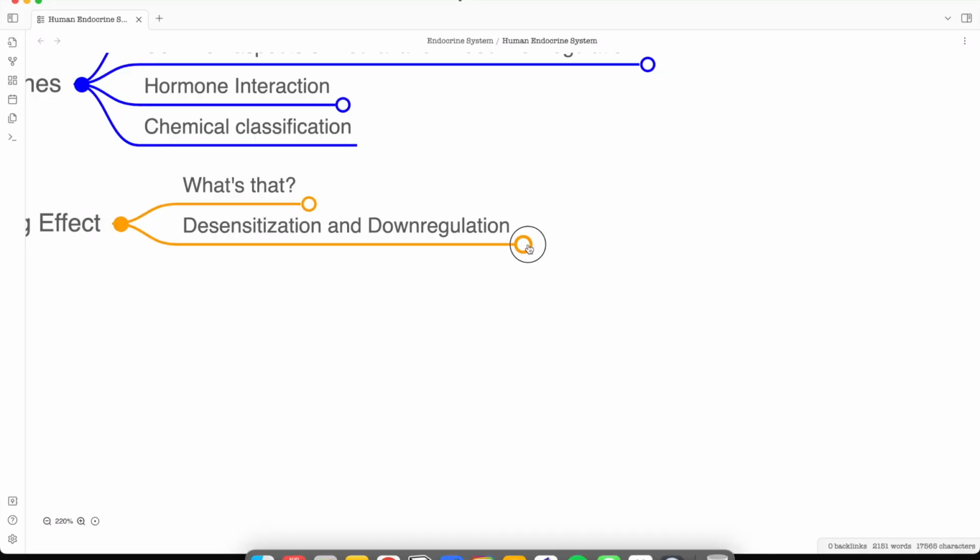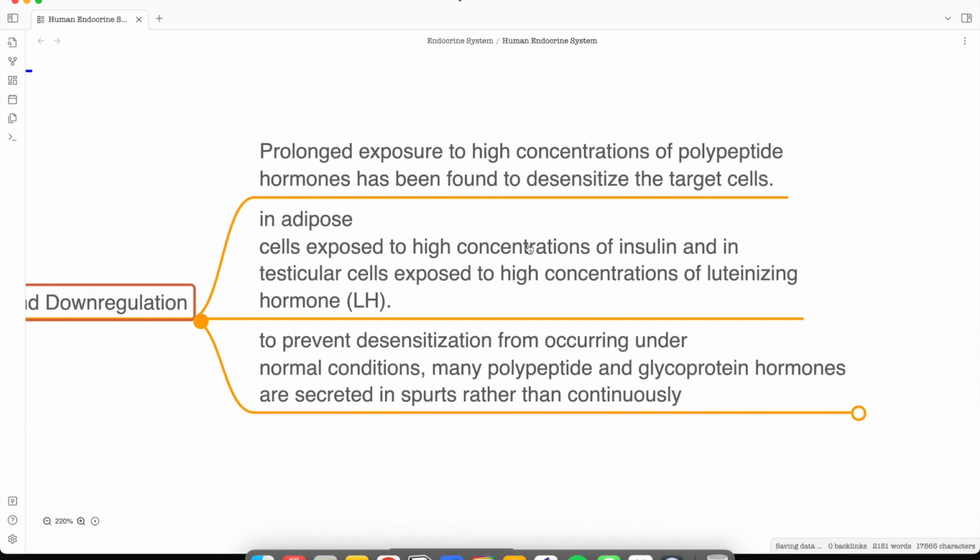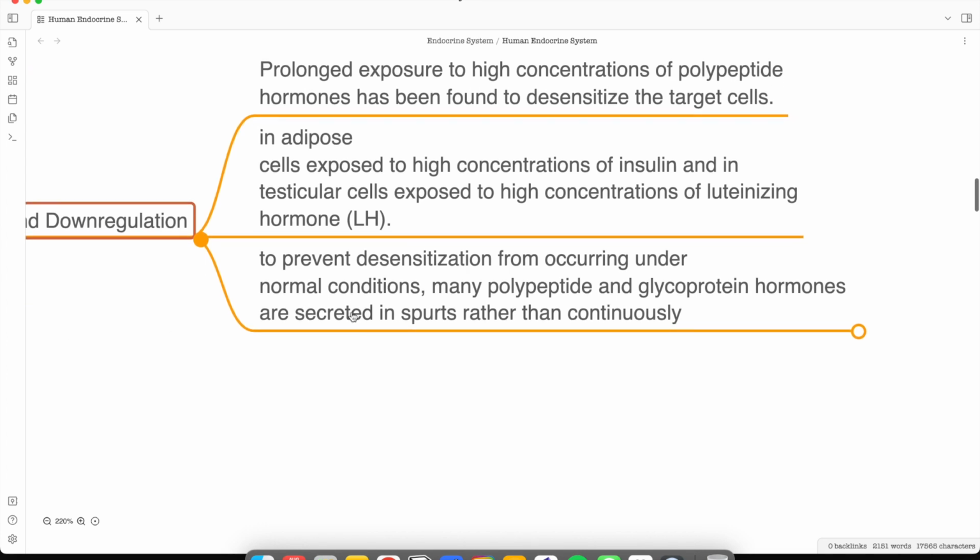Now let's see what this says. Prolonged exposure to high concentration of polypeptide hormones has been found to desensitize the target cell. If adipose cells are exposed to high concentration of insulin and testicular cells are exposed to high concentration of luteinizing hormone, this desensitization and downregulation occurred. So these are the examples of desensitization.